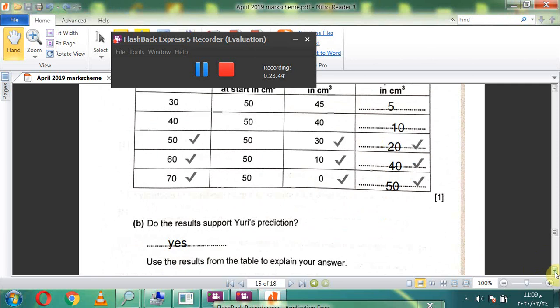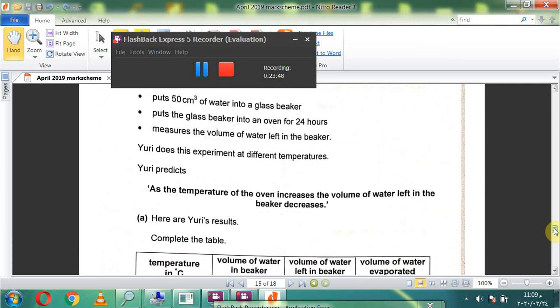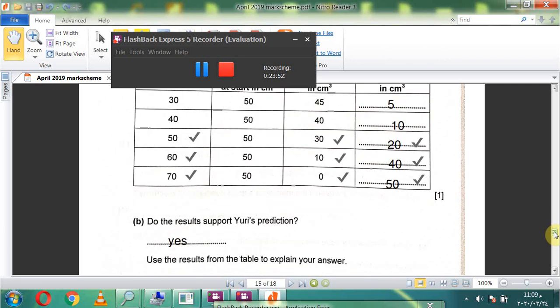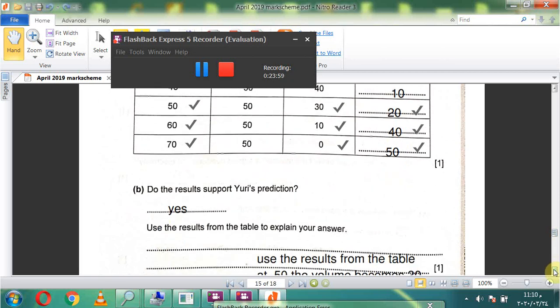Question B. Do the results support your prediction? Yes. Use the results from the table to explain your answer.